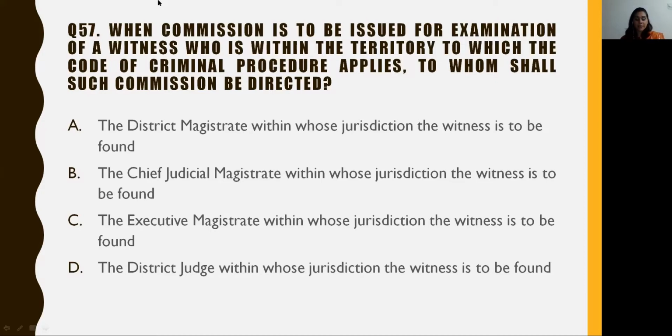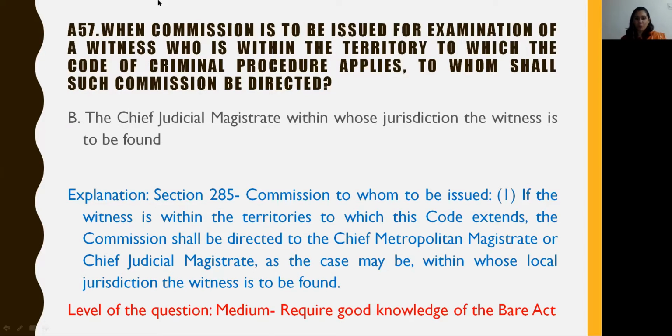C, the executive magistrate within whose jurisdiction the witness is to be found. And D, the district judge within whose jurisdiction the witness is to be found. The answer to this question is option B, that is the chief judicial magistrate within whose jurisdiction the witness is to be found. This answer is found in Section 285 of the Criminal Procedure Code.